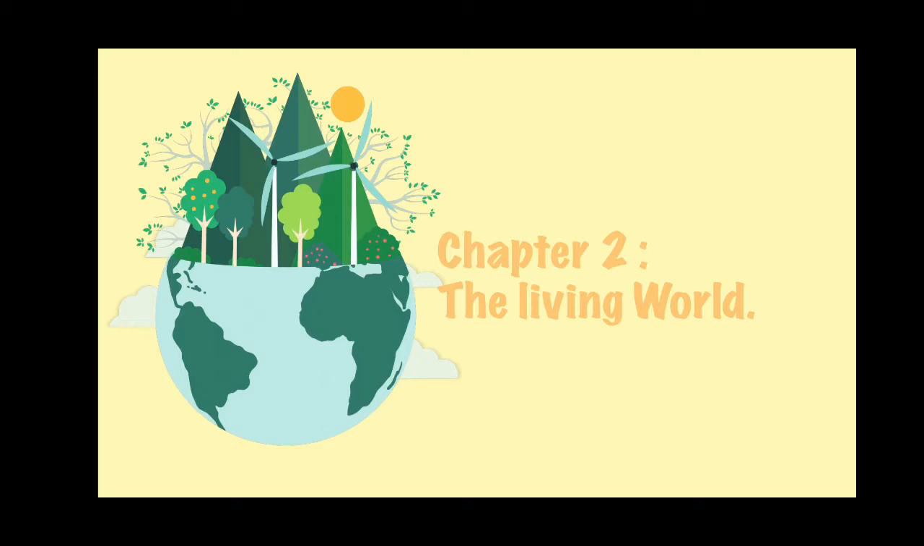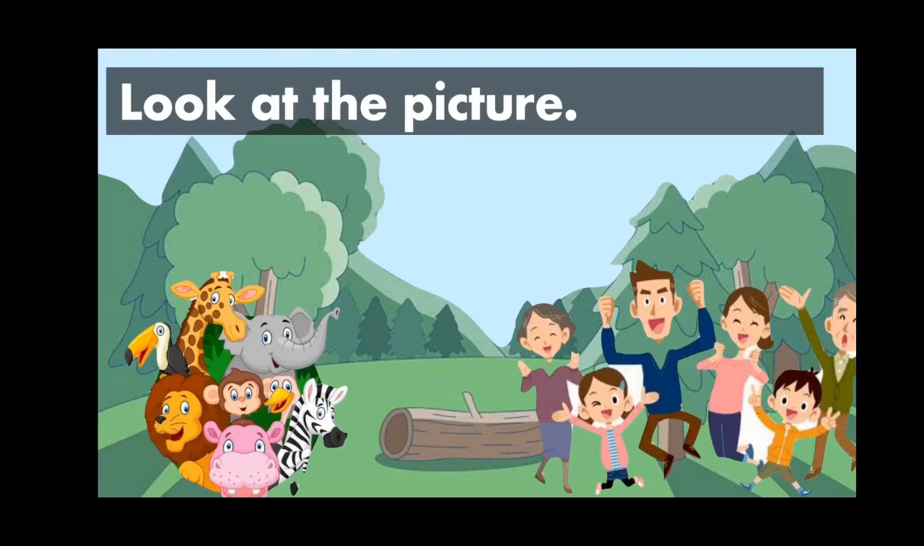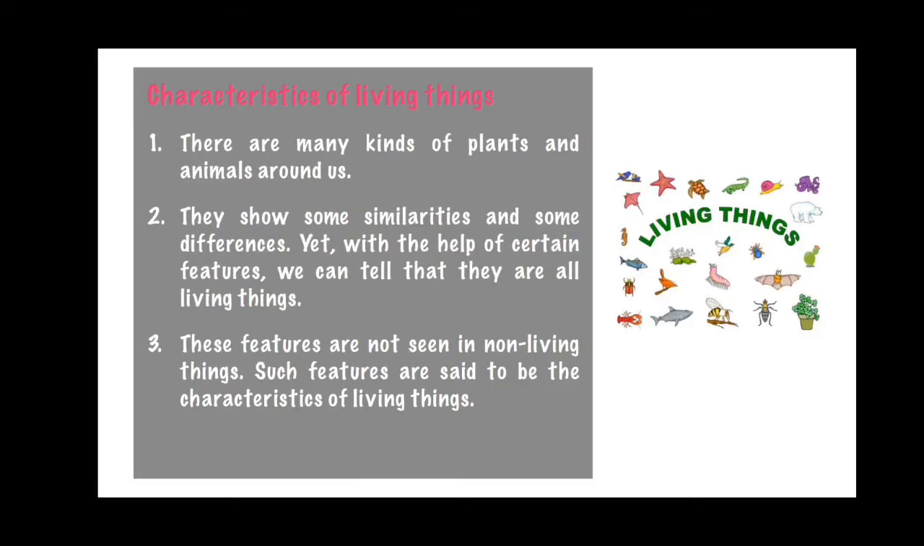Today we are going to study chapter 2, that is about the living world. So let us begin with our chapter. Now in the picture you can see that there are different kinds of human beings and animals everywhere, which can be categorized by their different features. Now further we are going to study the characteristics of living things.